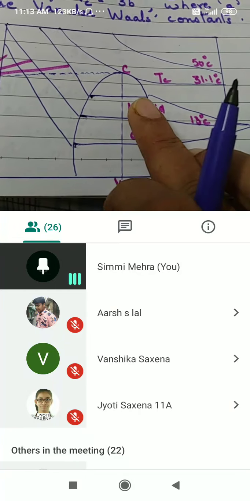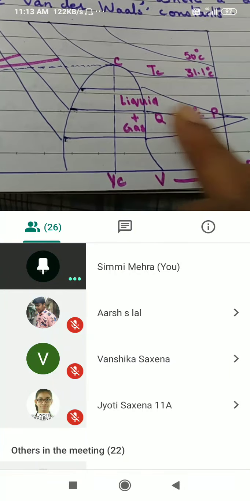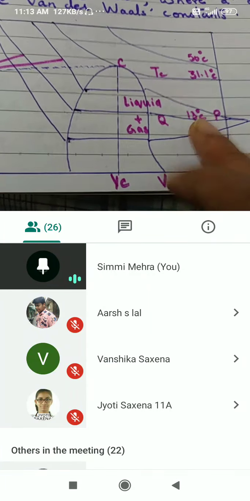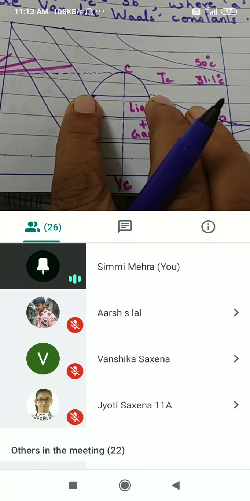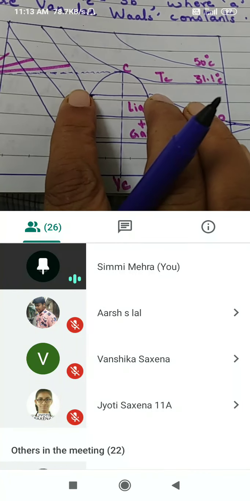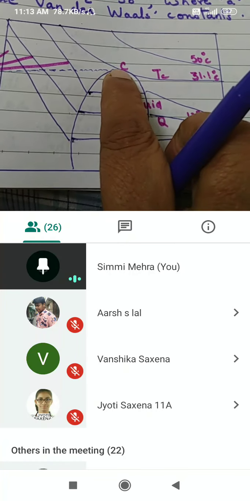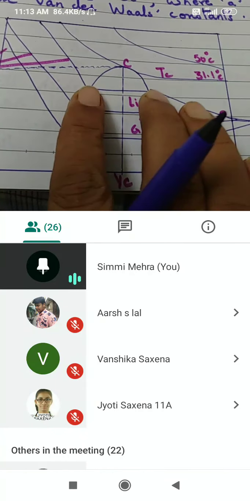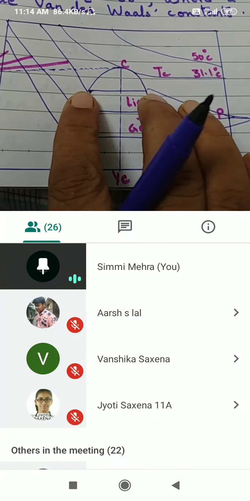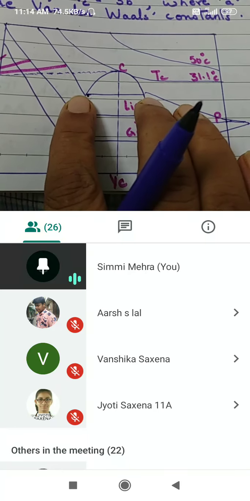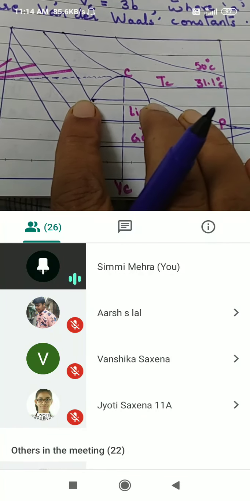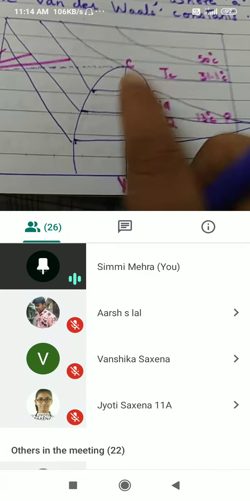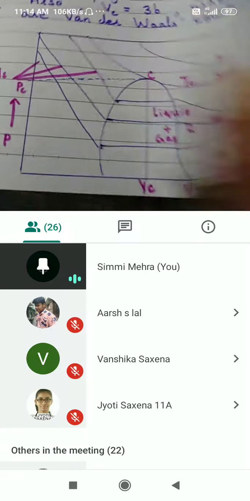And what happens here? You apply pressure, then what happens? Here, this part of the graph represents that it has changed into liquid. So this part can be shortened in a graph. This period can be shortened if I know the exact value of critical temperature. I will just apply critical pressure and change it into liquid, rather than this experimental method, where you go on increasing pressure and the volume goes on decreasing, and suddenly it changes into liquid. Okay, so this is the advantage of knowing the critical temperature of a gas.